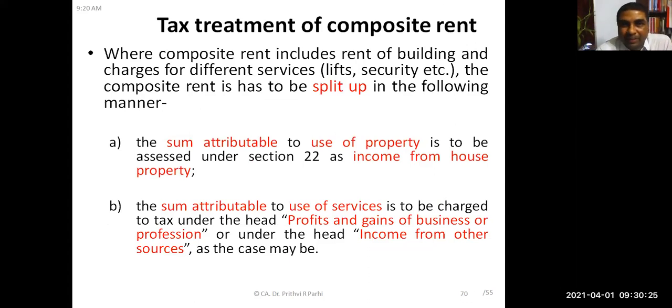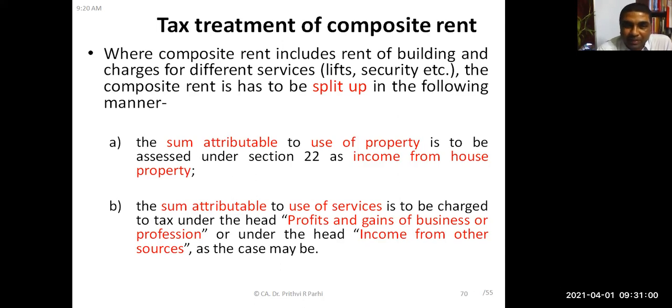One more related point is about composite rent. Composite rent means sometimes people charge house rent plus rent for certain services or facilities: house rent plus generator rent, maintenance charges, lift rent, like this. So composite rent means rent includes building rent as well as charges for different services. If composite rent is received, then it needs to be split up in the following manner.